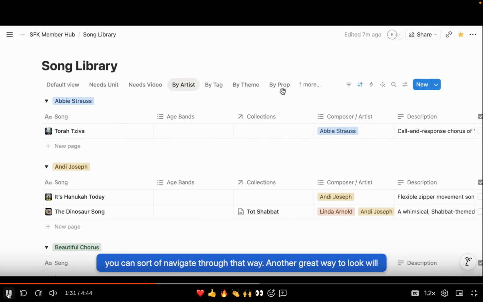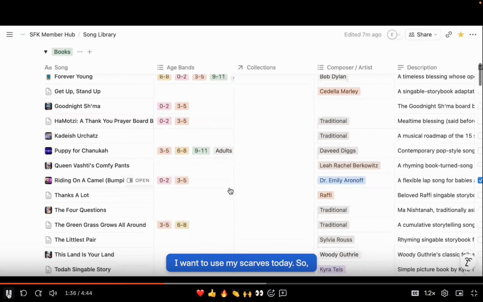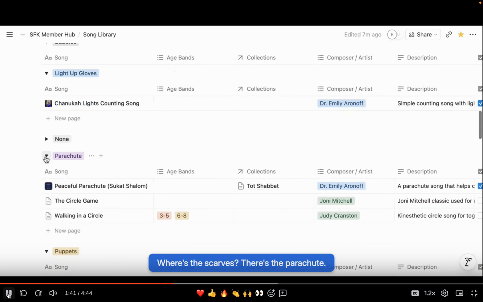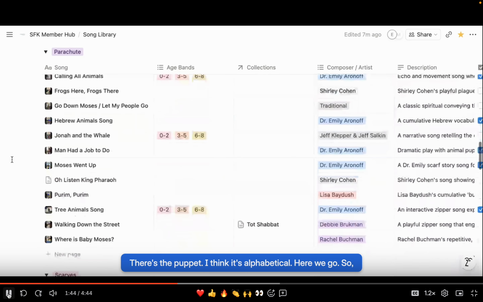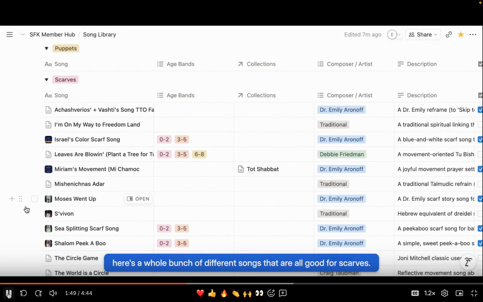Another great way to look will be by prop. So you can say, I want to use my scarves today. So I'm going to look for, where are the scarves? Where's the scarves? There's the parachute. There's the puppet. I think it's alphabetical. Here we go. So here's a whole bunch of different songs that are all good for scarves.